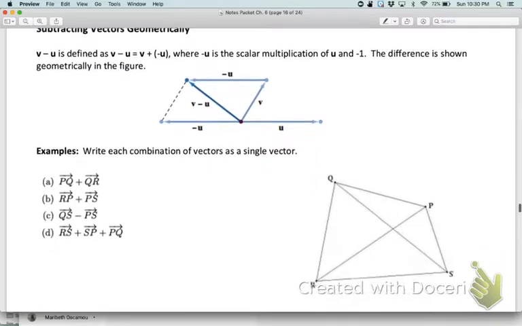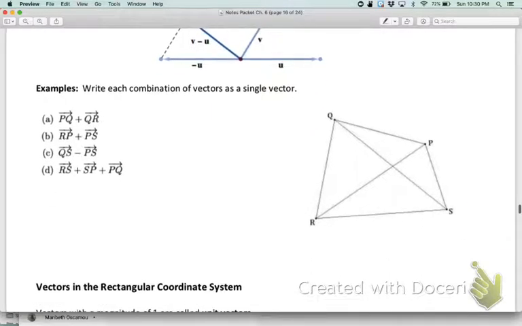So I want to skip ahead from subtraction just for a moment. Let's look at example A here just to kind of illustrate that. I want to add the vector PQ plus the vector QR. So if we look at that on this diagram that they gave us, first PQ. Now again, the direction matters. So here's our dot at P, and we're going through to Q. That's where the arrow is going to be. Then we want to add to that QR. So that means the dot at Q and the arrow at R. Now this is set up exactly how we want because we've gone dot, arrow, dot, arrow.